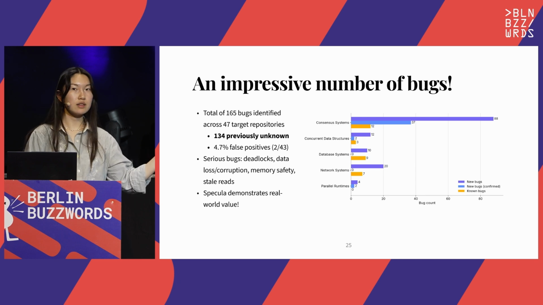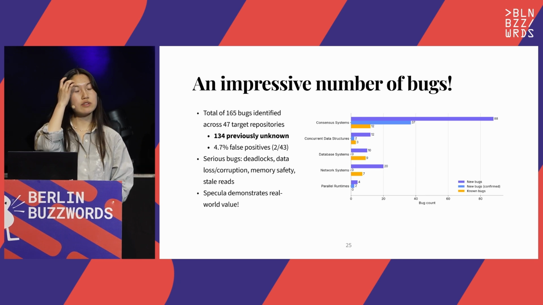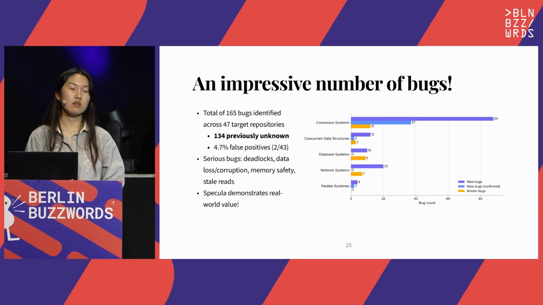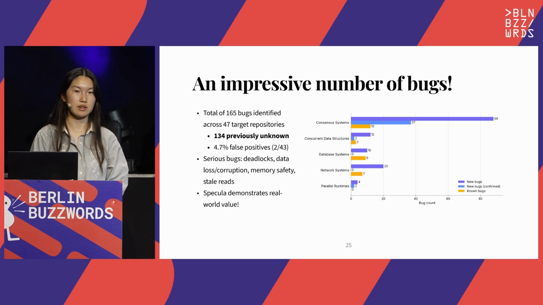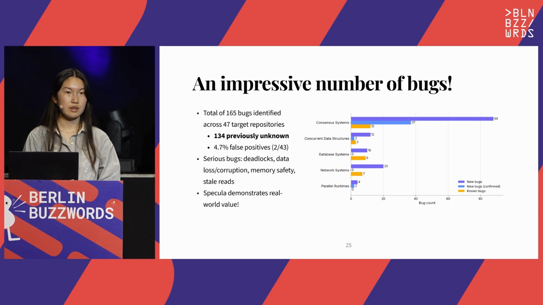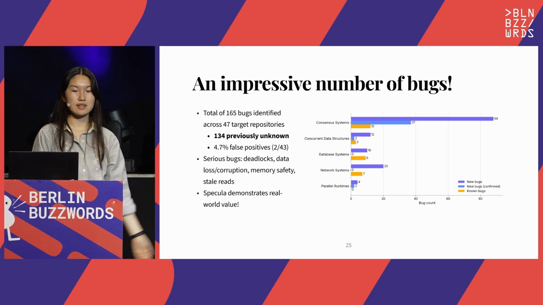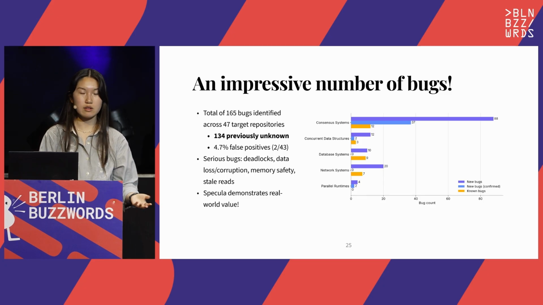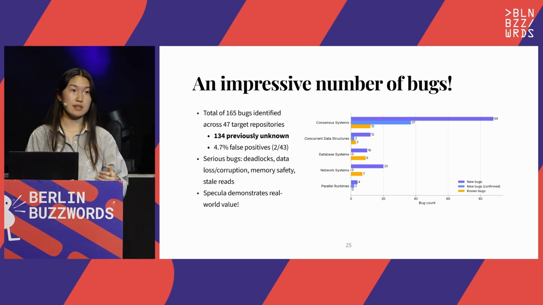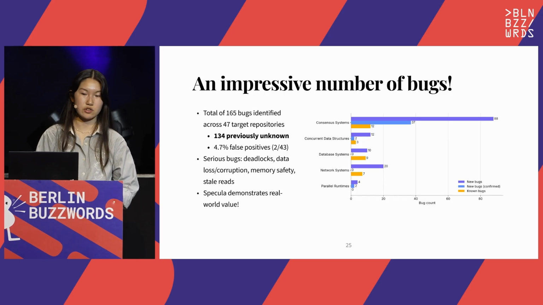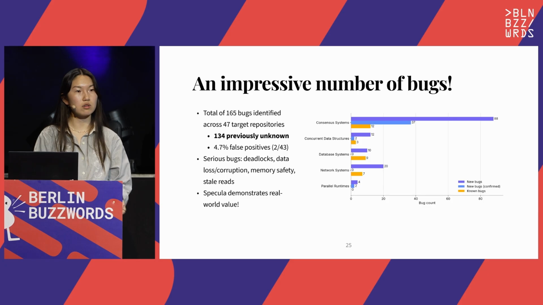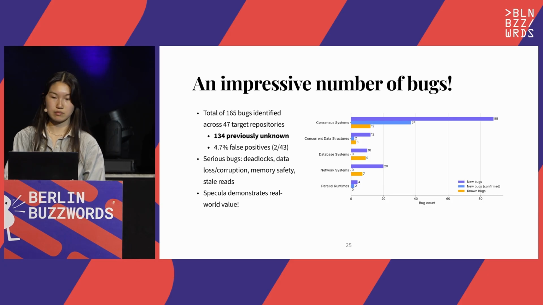Also note that we had a very low false positive rate. So out of the maintainer responses we received, only 4.7% of them were reported as a false positive. So the key takeaway here is that Specula provides real-world value via formal methods and can successfully find new bugs in production systems, and does so all with no manual effort.